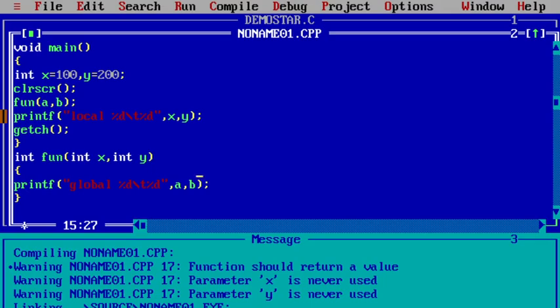Hope you understood about the function declaration, and how global and local variables and formal parameters are used in a C program.